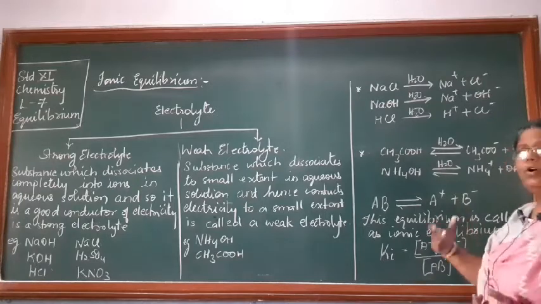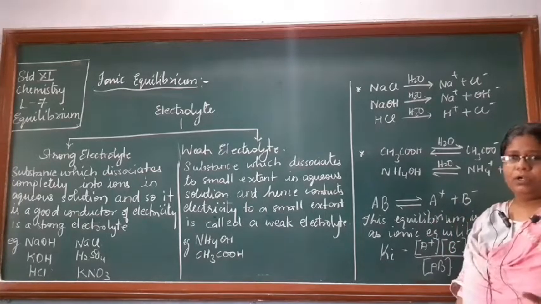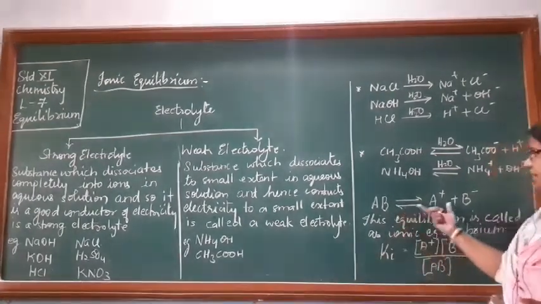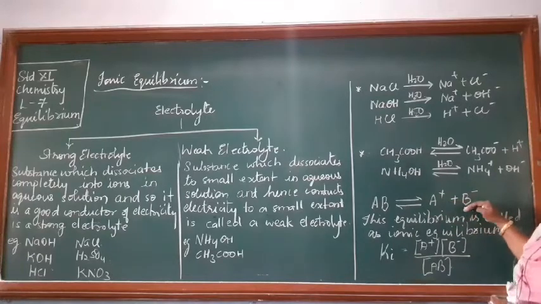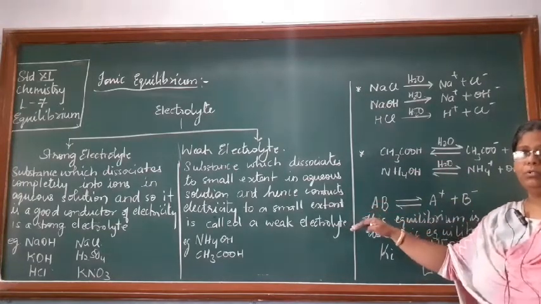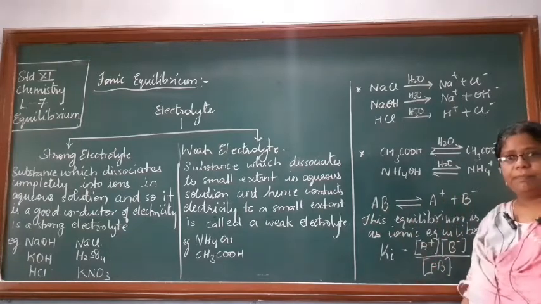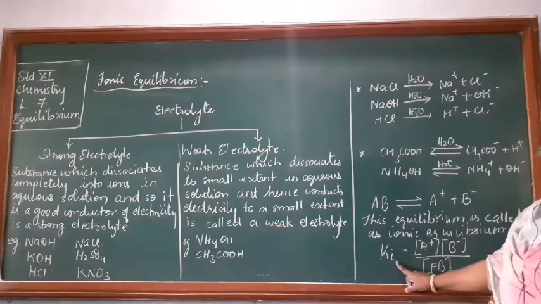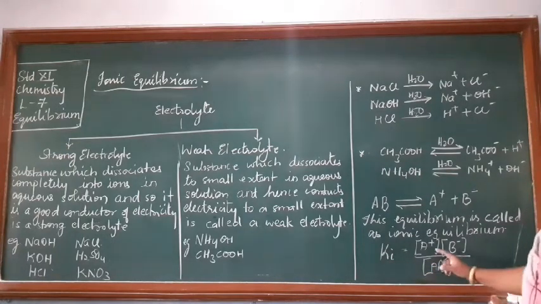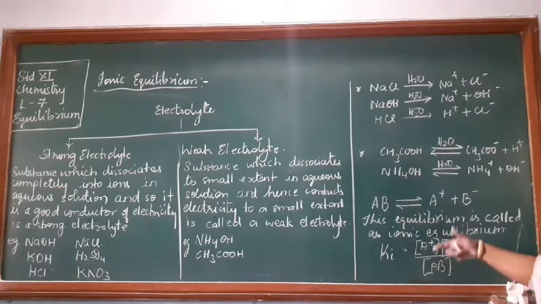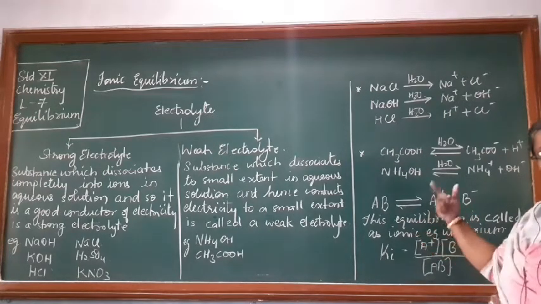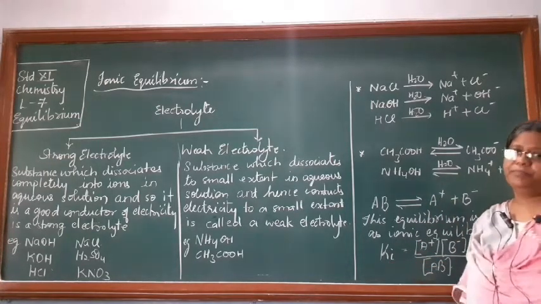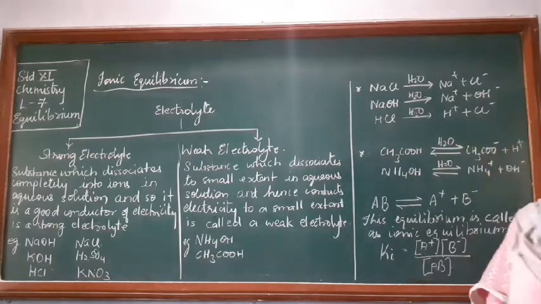So, this is what we call ionic equilibrium. Earlier we were simply studying chemical equilibrium. Here the equilibrium is between the ions and the compound from which they are formed. This is the ionic equilibrium constant. You apply the law of chemical equilibrium here in the same way as for other equilibria, but here we write it as Ki. So you can note this down.